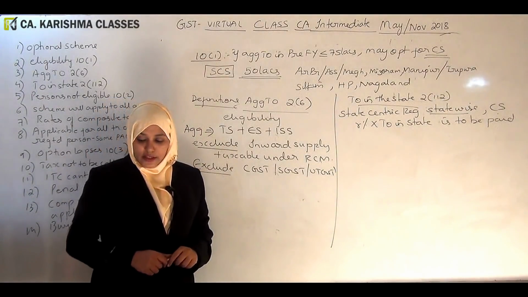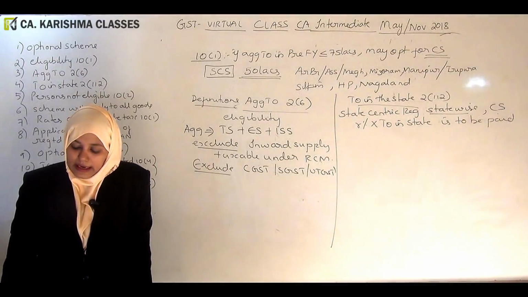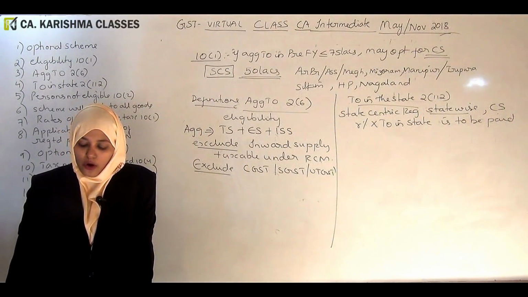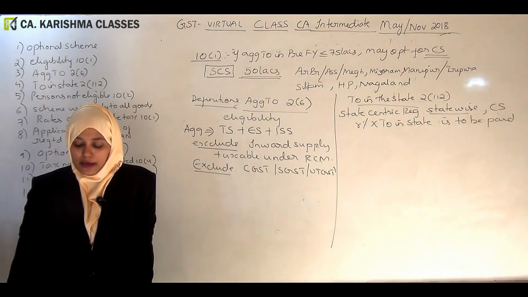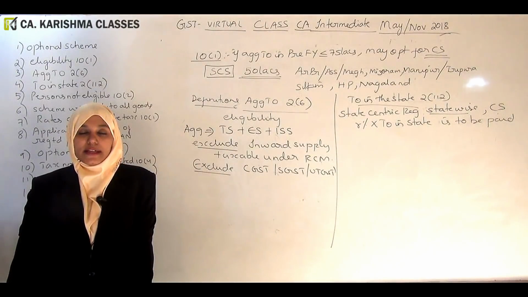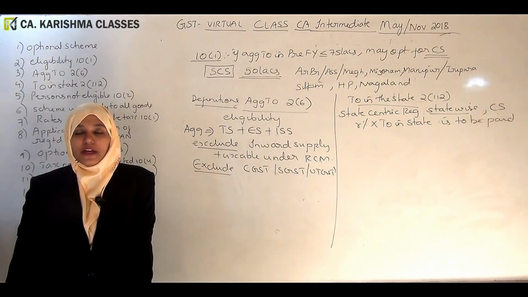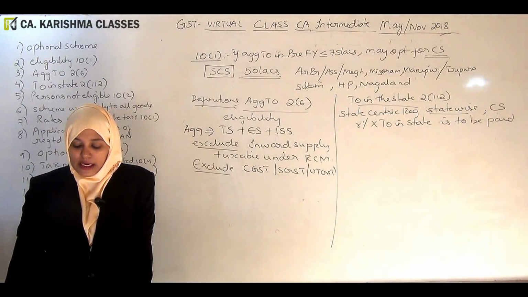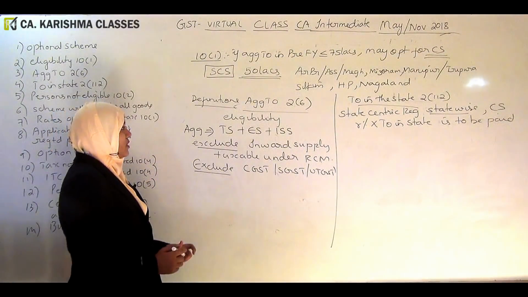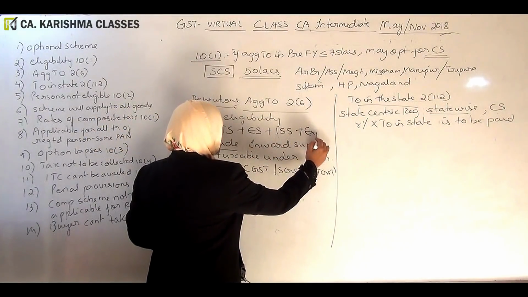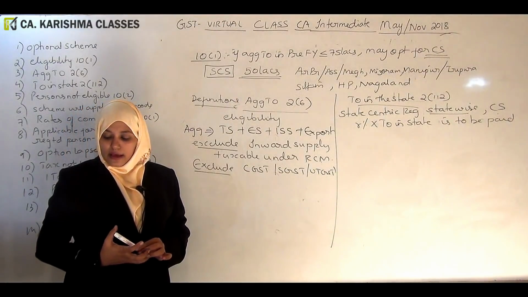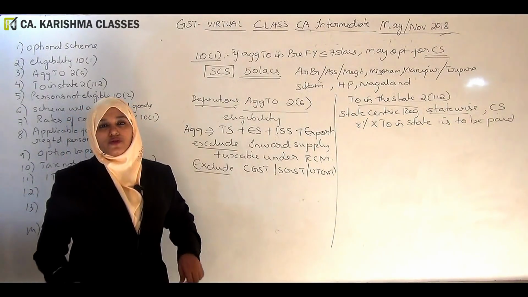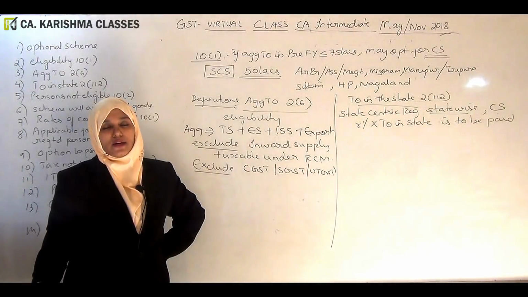Okay, this is the significance. What we are saying is, aggregate turnover means aggregate value of all taxable supplies. That means you have different types of supplies, so everything which is taxable will come here. Exempt supply, you should also consider exempt supply. Now you have to be careful here, my dear students. Export of goods, I missed writing exports here. Export is also to be included. Export of goods and interstate supplies, you are supposed to consider all this in aggregate turnover.